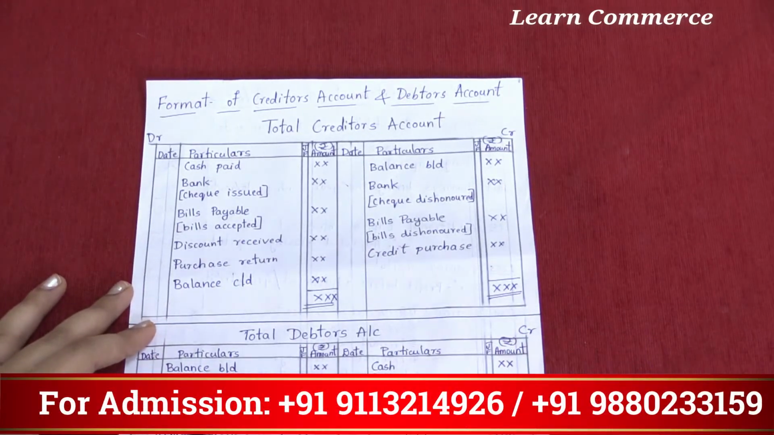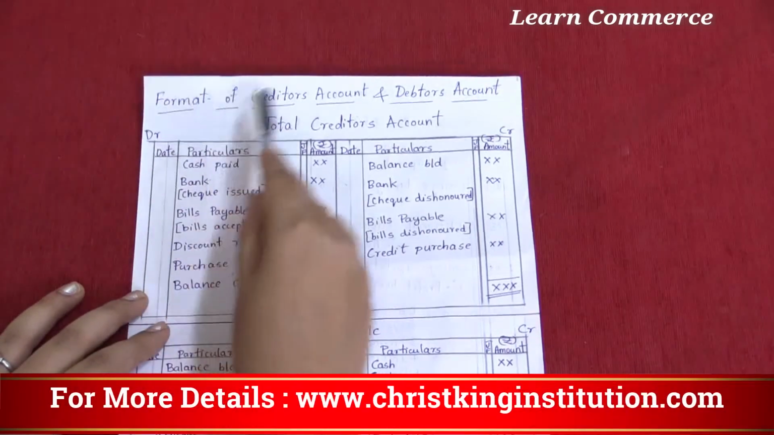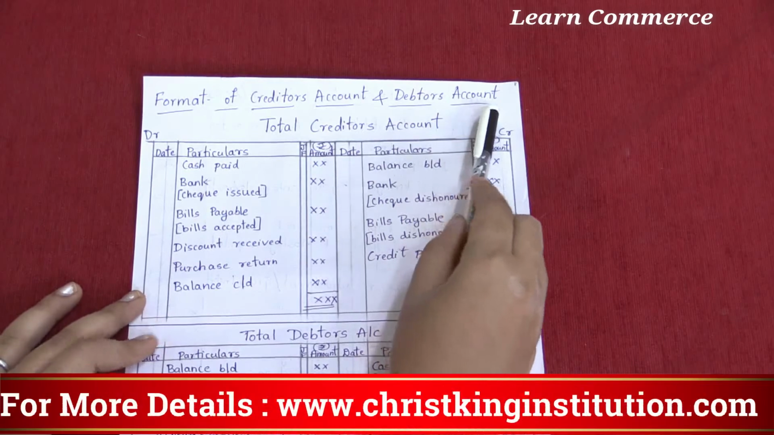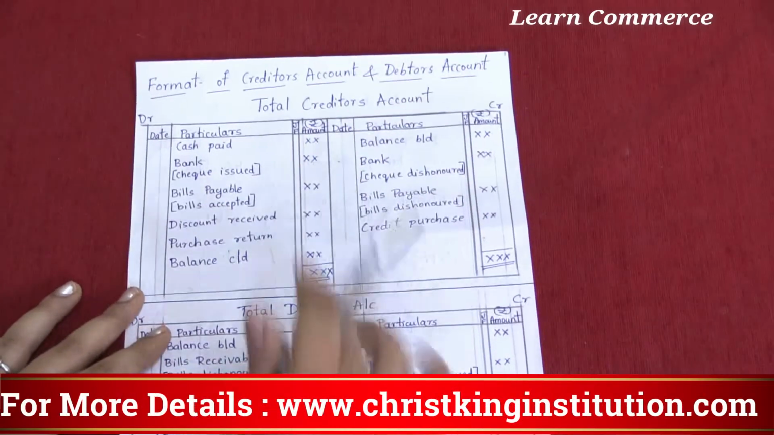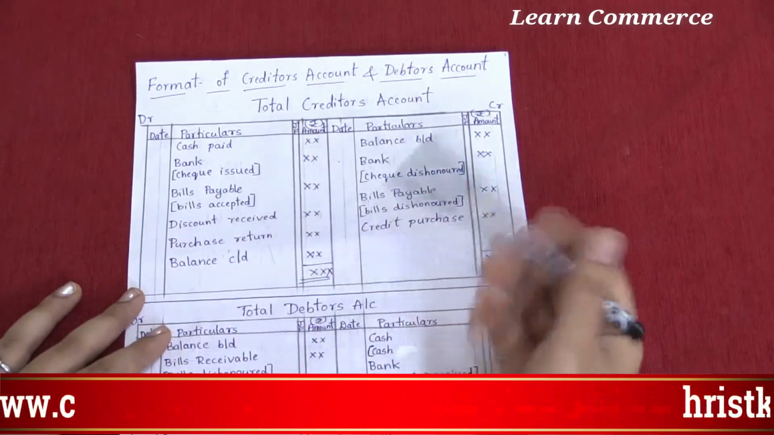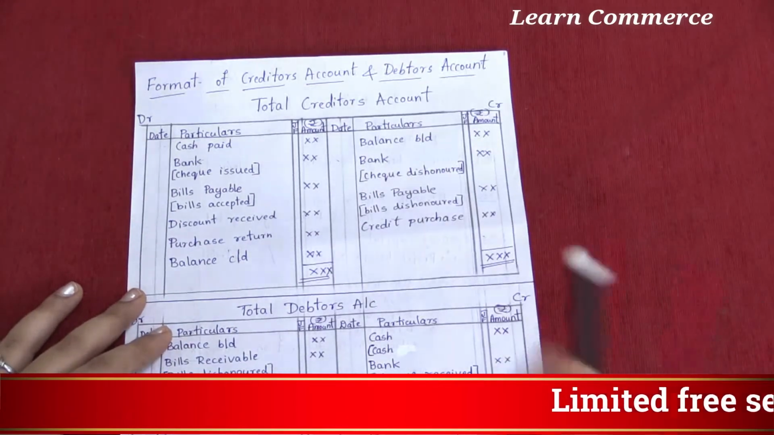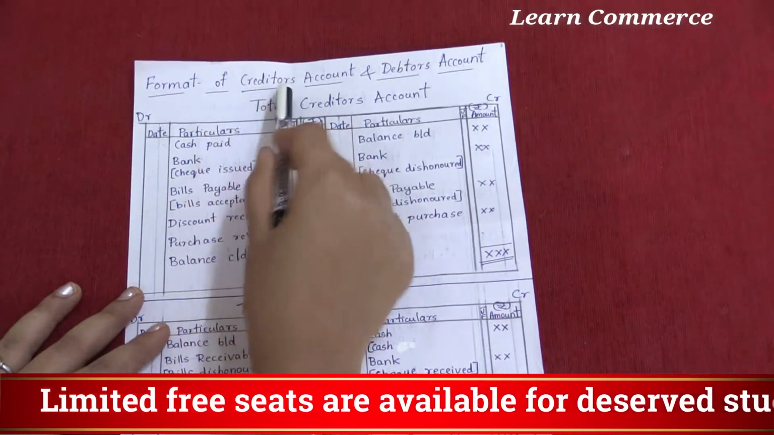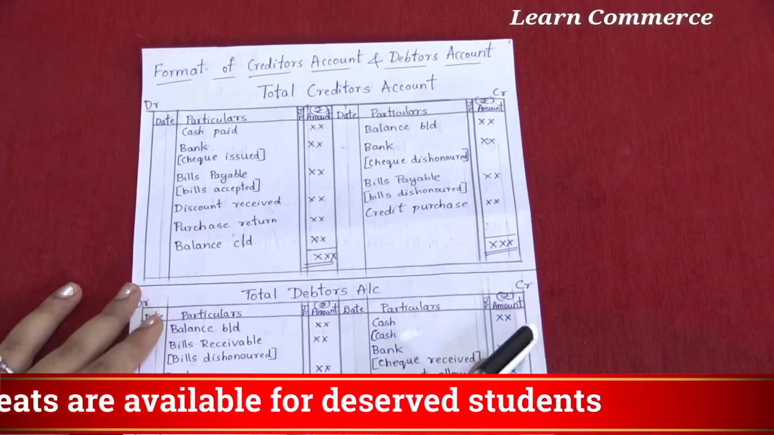Next one, the format of creditors account and debtors account. The format of debtors account and creditors account is important for 6 marks. You can expect these 6 marks questions. They may ask total creditors account or debtors account. Let us see one by one.